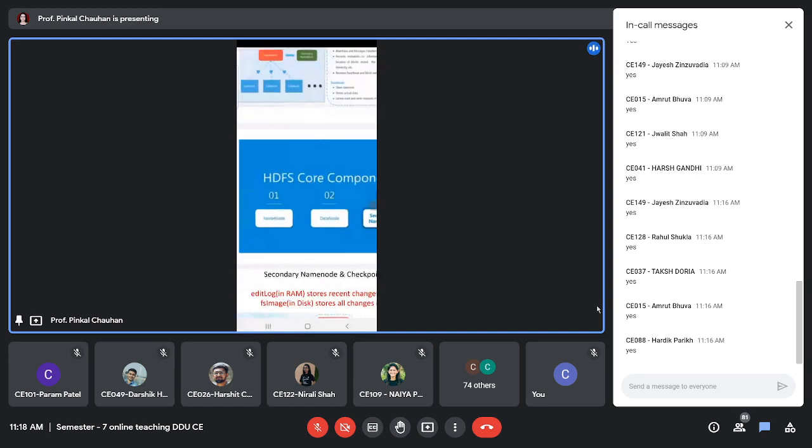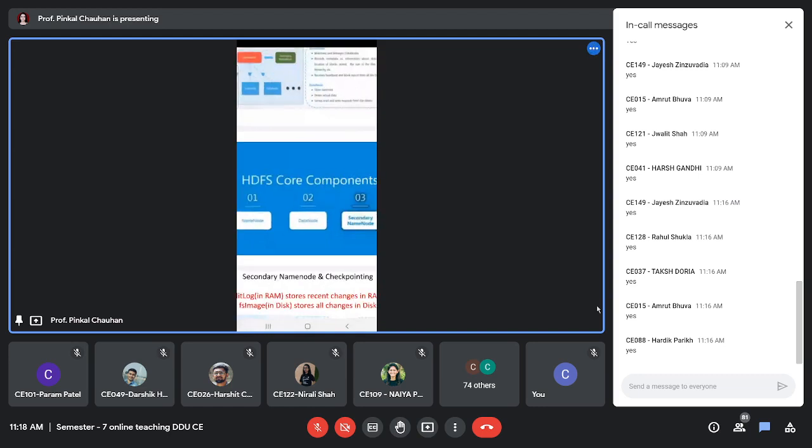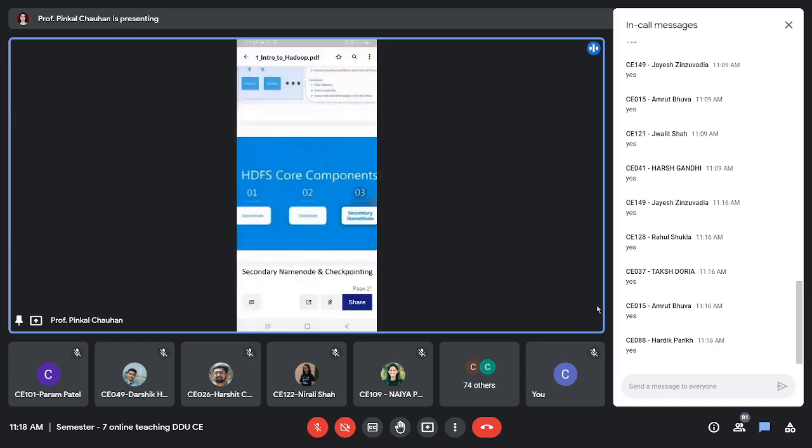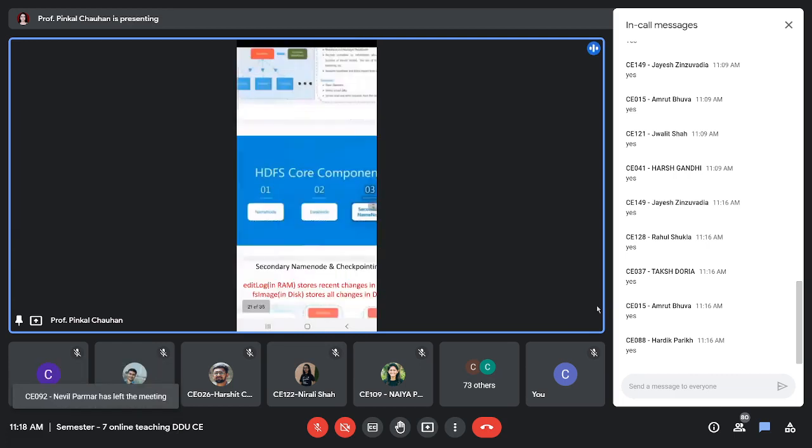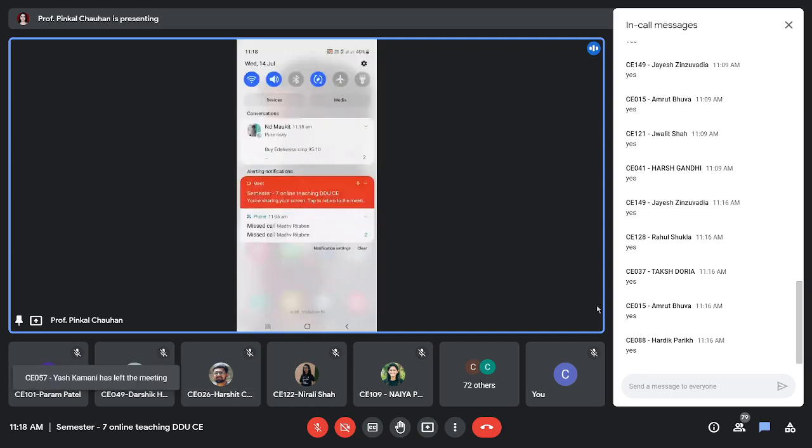I repeat: name node, data node, and secondary name node. Now here, as I said, it follows the master-slave architecture, right? So name node here is a master node, and data node here is a slave node, right? Now we have something called a secondary name node also. Can you imagine what secondary name node might be doing?